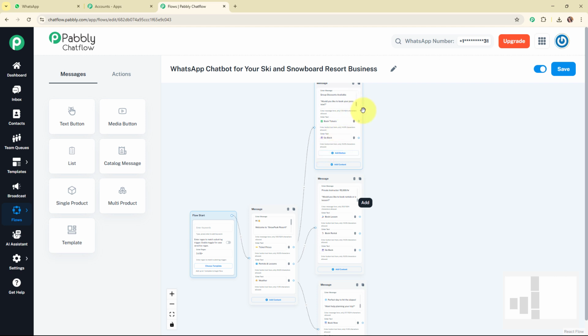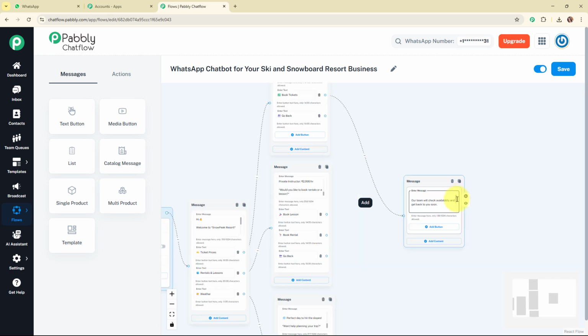So for that, I'm going to add a common message that I'm going to send to my customer for any of the booking quick reply buttons, because here I'm not going to make the bookings based on the messages. Here I'm going to make the booking through call. So for that, I'm going to add a simple text as, thanks, our team will check availability and get back to you soon. For urgent queries, you can also call us at this number.